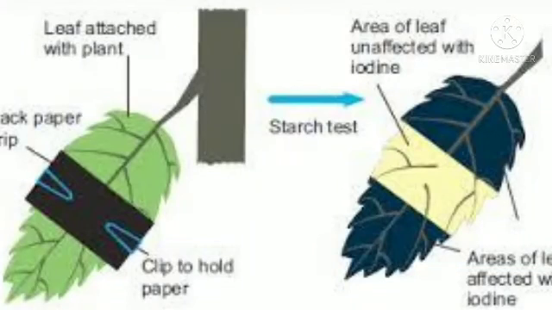After 24 hours, we will again put this potted plant in sunlight, and we will cover some leaves with black paper to protect them from sunlight, and some will be uncovered. Some leaves will be covered so that sunlight will not fall on them, and some leaves will be uncovered.